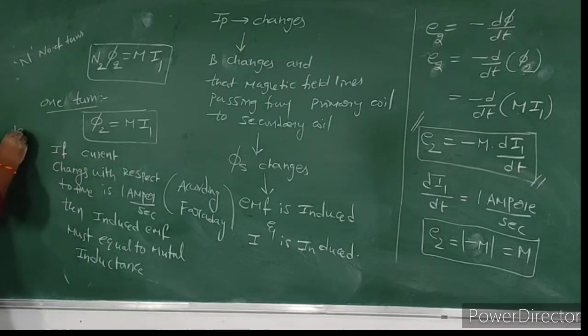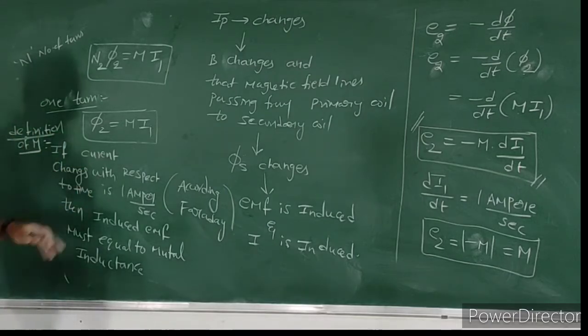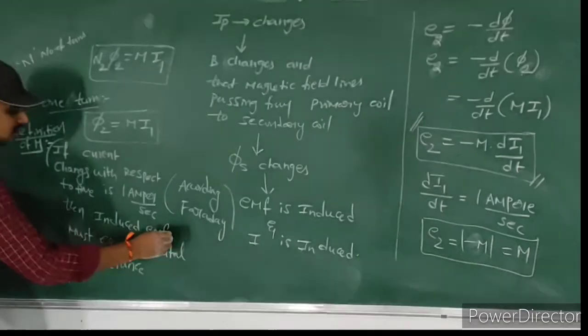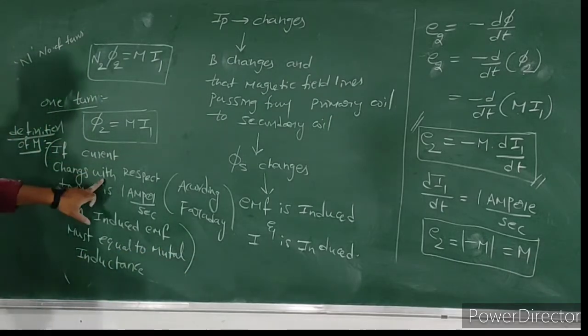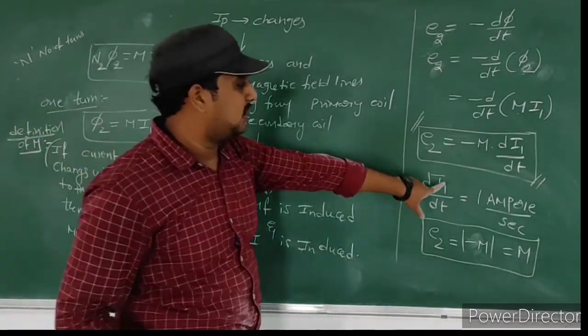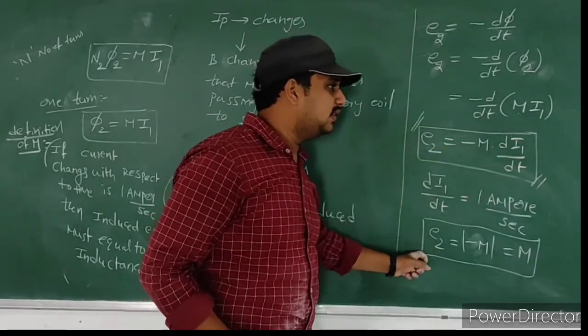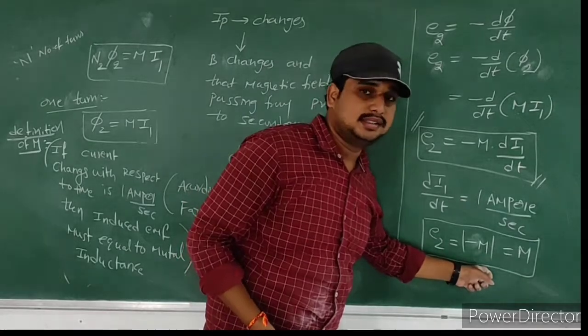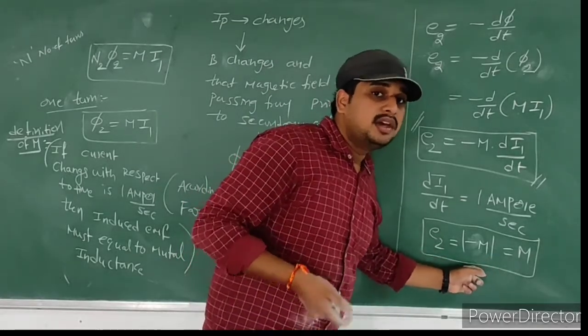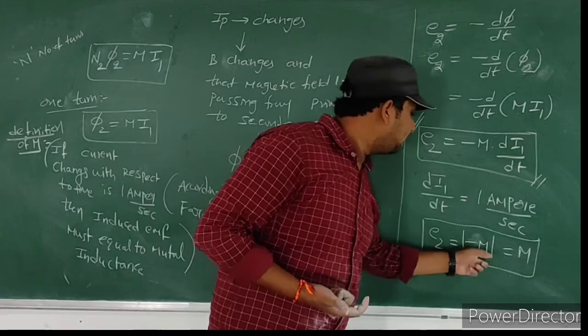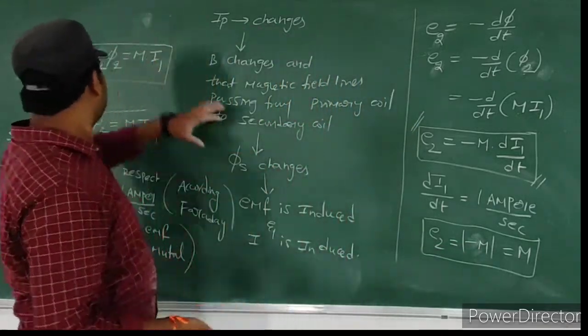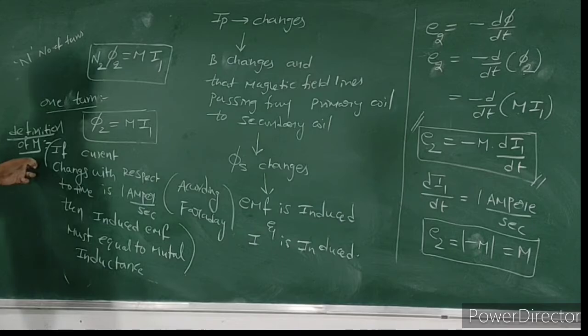This is the definition of M. What is the definition of mutual inductance? If dI by dt value is 1 ampere per second, at that time the induced EMF must equal the mutual inductance. So this is the definition of mutual inductance.